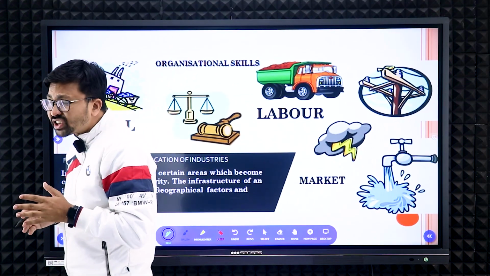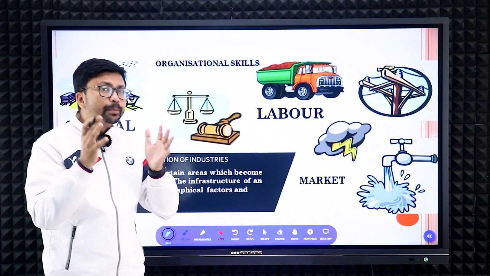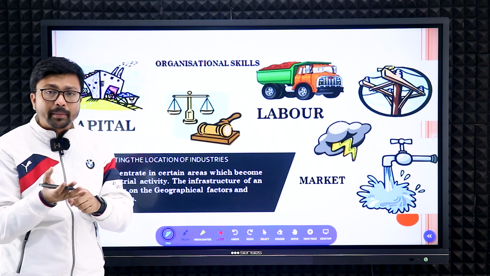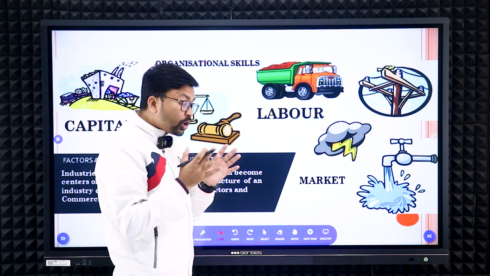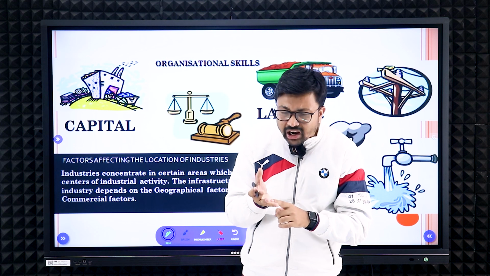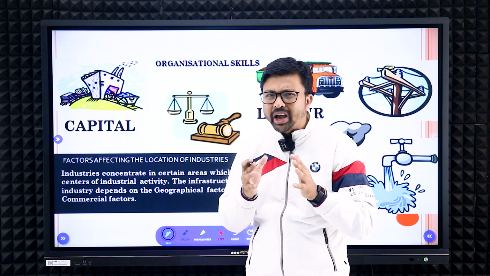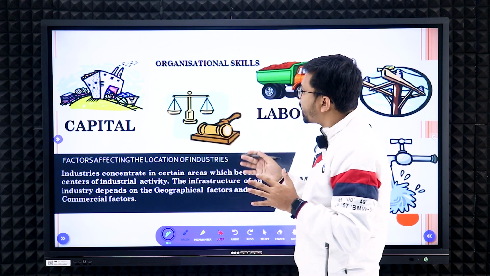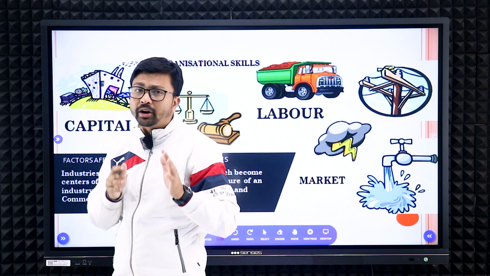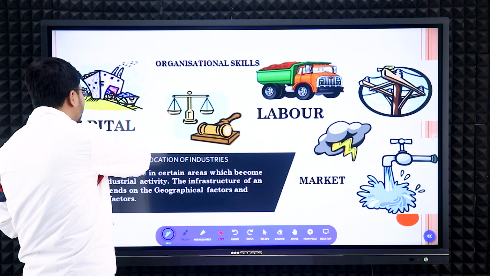Now for industries, we require some inputs, right? We require the raw materials. Along with the raw materials, we require labor. Along with the labor, we require power supply, water, so many things we require, right? Those are the requirements for the industrial growth or industrial setup.